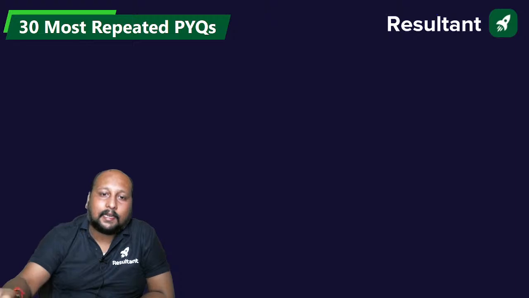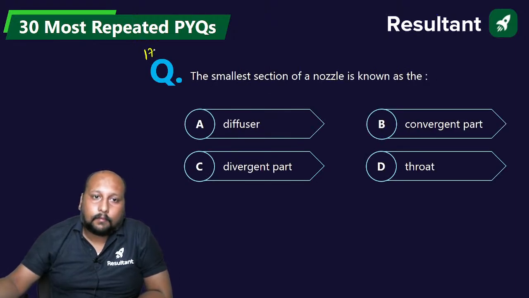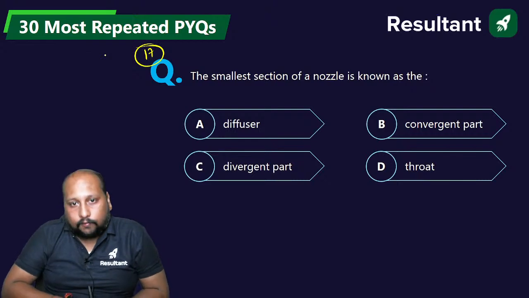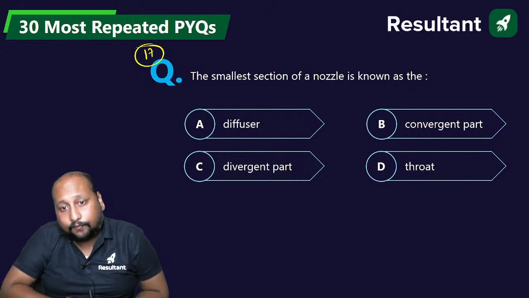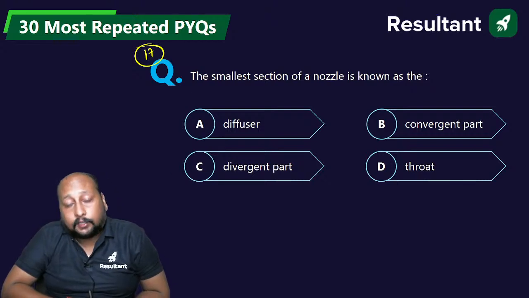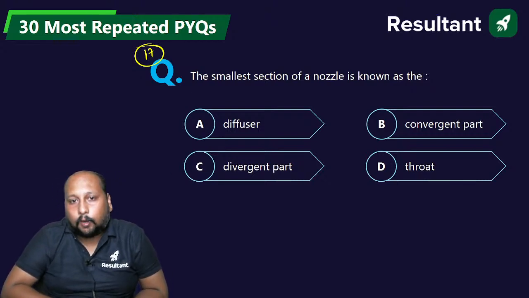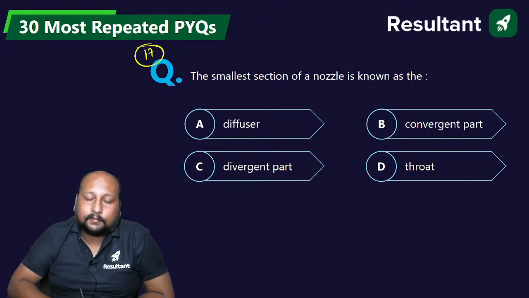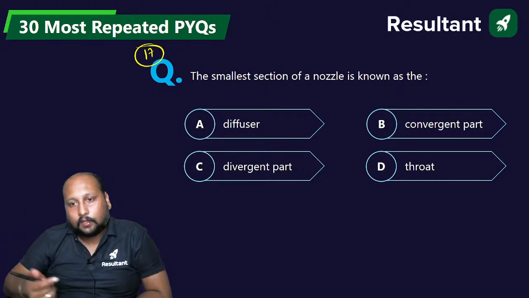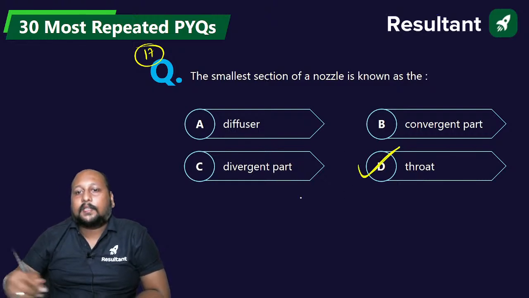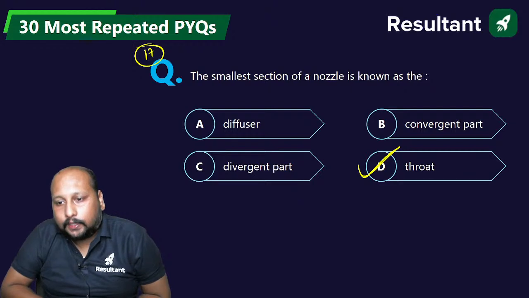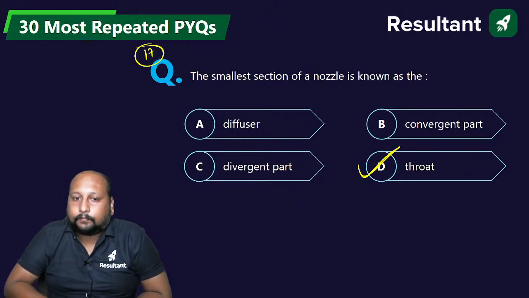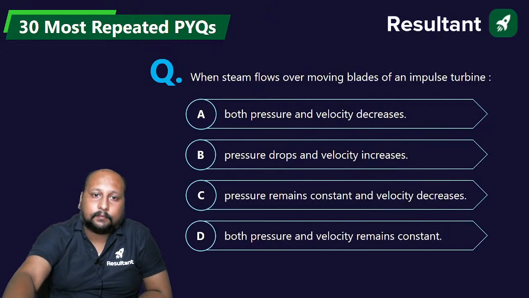चलिए next question, question number 17. The smallest section of a nozzle is known as a diffuser, converger, convergent part, divergent part or a throat. Smallest section nozzle का क्या बोलते हैं? What do we call the smallest section of the nozzle? Most easiest question. आज के सेशन का this is the most easiest question. Obviously we call that kind of section a throat. Option D, throat is the correct answer. Okay, done. Can we proceed? Next, question number 18 on the screen.